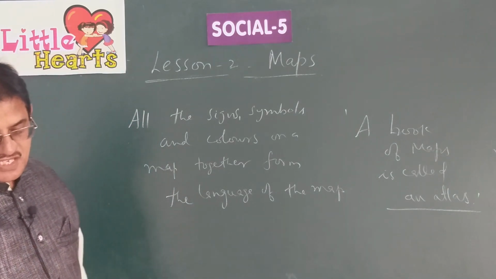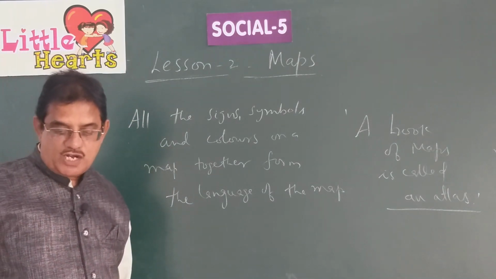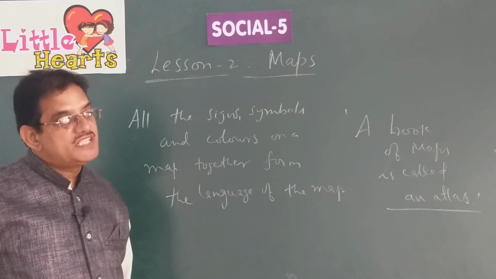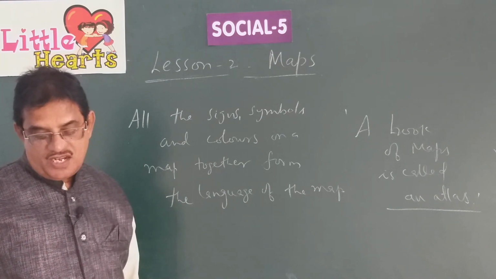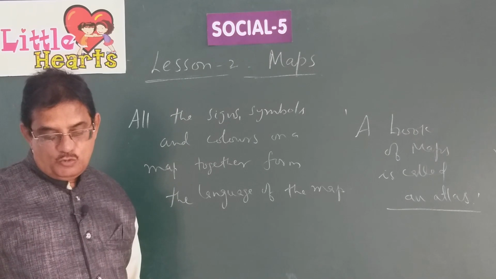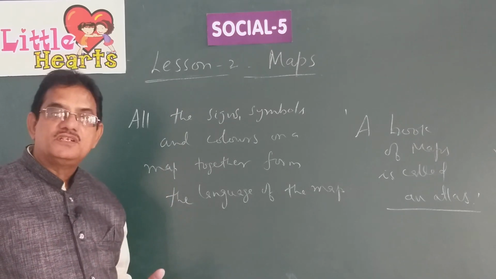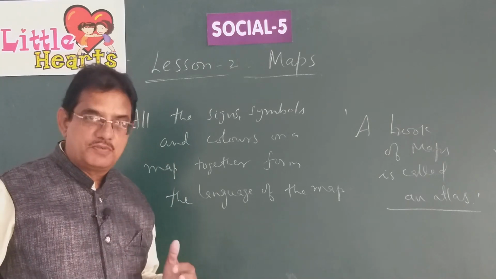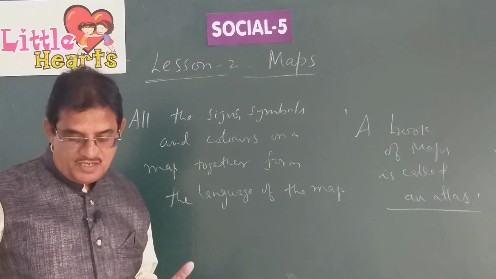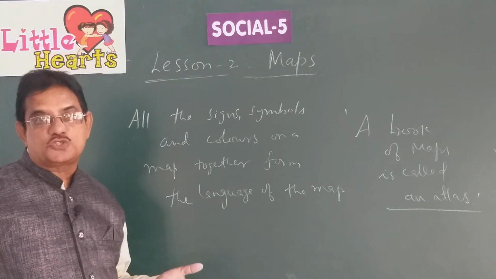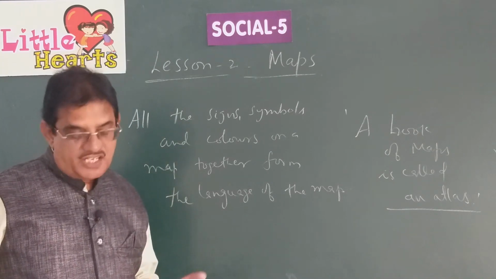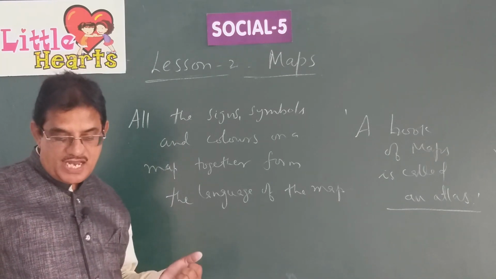So let us see the colors there. Blue color indicates water bodies like oceans, seas, rivers or lakes. Pale blue, meaning light blue, shows shallow waters of the sea. Shallow means not deep. Deep blue color is used to show deep waters. Green color is used to show lowlands.